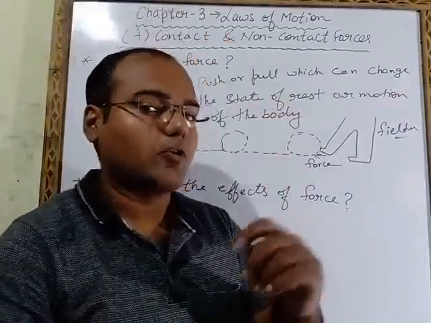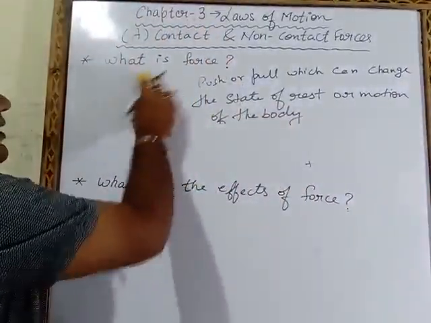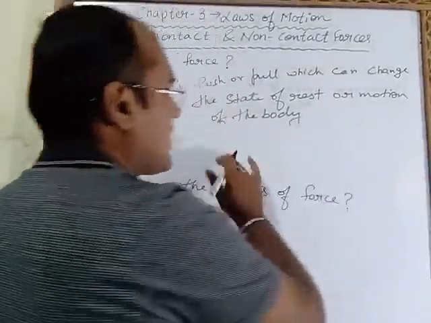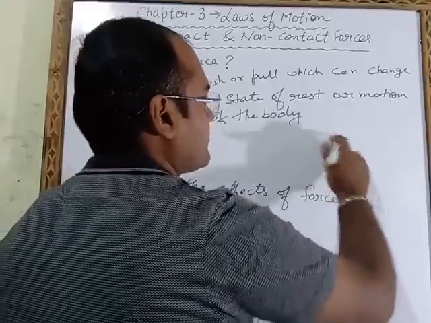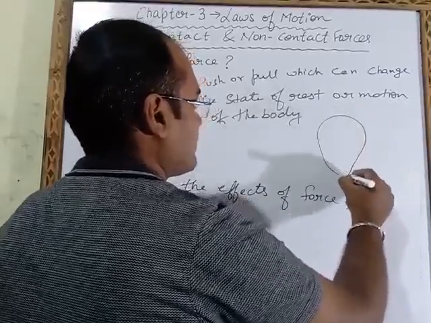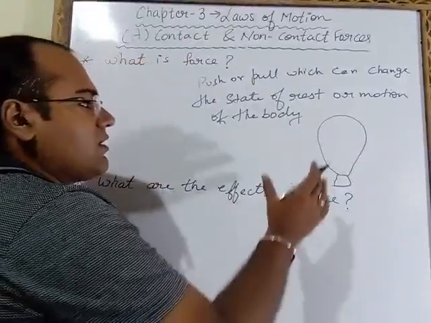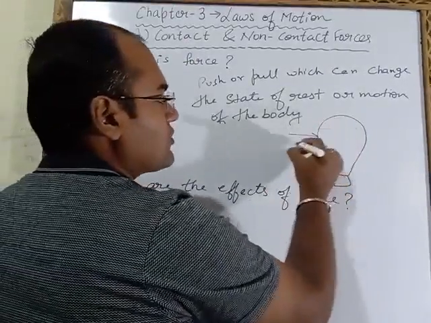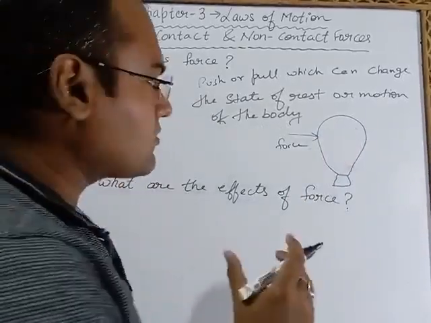Okay, now take one more example. Suppose I am taking a balloon. This is a balloon. When I will apply force on this balloon, what you will observe?